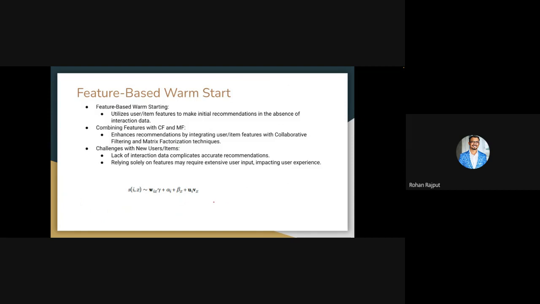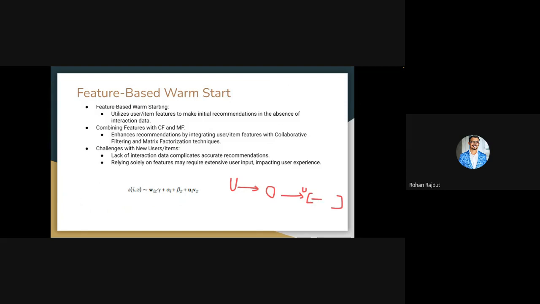To explain in very simple terms, suppose you are building a recommendation system where a new user comes to your platform and you have no information about this user. If you ask some onboarding questions, you will be able to obtain some kind of feature representation of this user, right? Suppose you're creating an e-commerce website, and you ask onboarding questions like what type of shoes you like, or what type of clothes you like, and based on that you create a user feature vector.